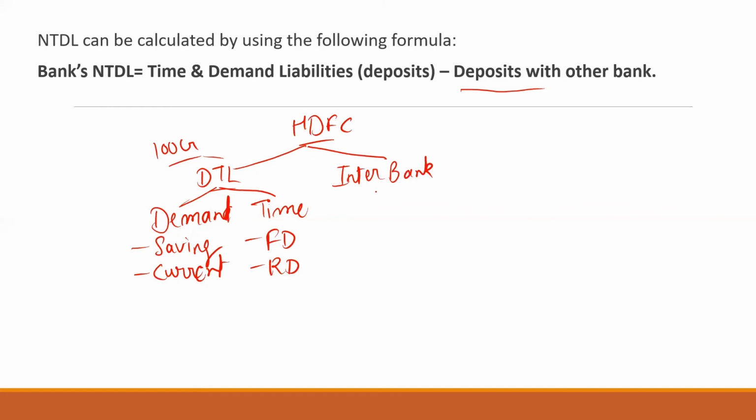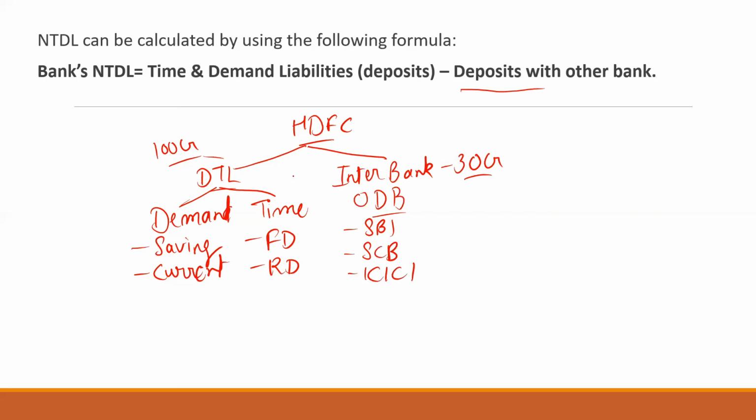It is also known as interbank, right? Simple, interbank. Okay, so we can call it other deposits with the banks, right? ODB, other deposits with the bank. Let's take an example. HDFC has an account with the SBI, Standard Chartered Bank. Take one more bank, ICICI Bank, right? Okay, let's take its figure, imaginary, 30 crore, right? It means DTL is 100 crore public deposits and the other bank deposits is 30 crore.